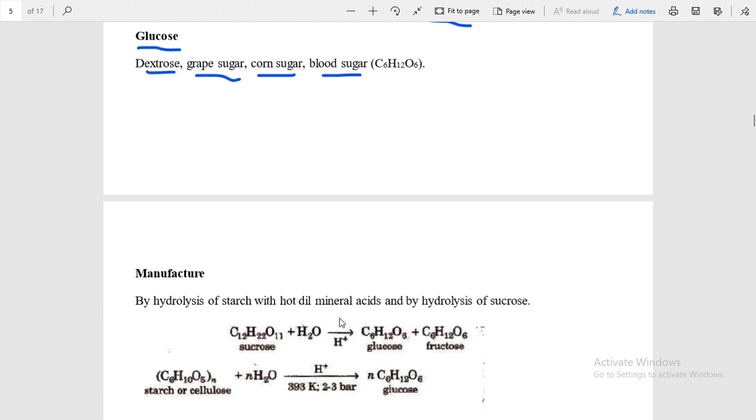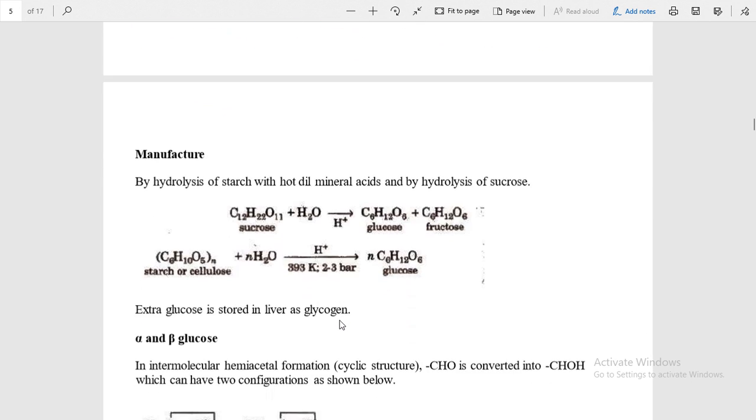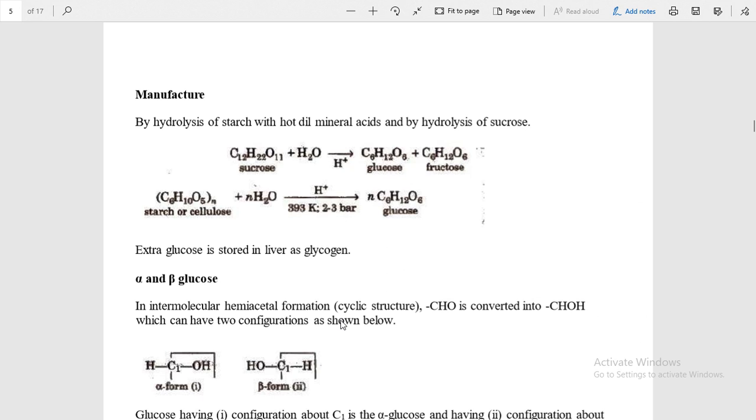Okay, now we will see first the manufacture, how glucose is manufactured. Manufacturing of glucose is done by the hydrolysis of sucrose in presence of dilute mineral acid.